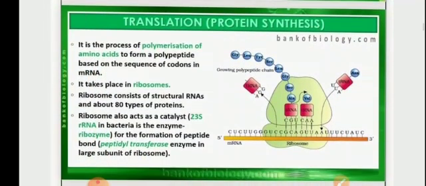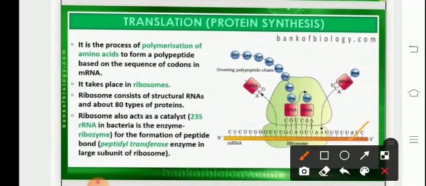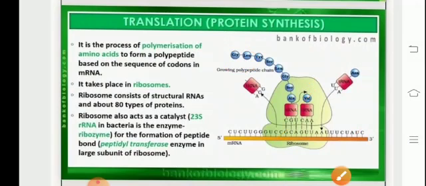Talking about translation, or the protein synthesis process, the protein synthesis machinery consists of basically the mRNA, the tRNA, which carries the anticodon, the ribosomes having two subunits, large and small, the amino acids, and the aminoacyl tRNA synthetase. For the formation of peptide bond, the peptidyl transferase enzyme is required.